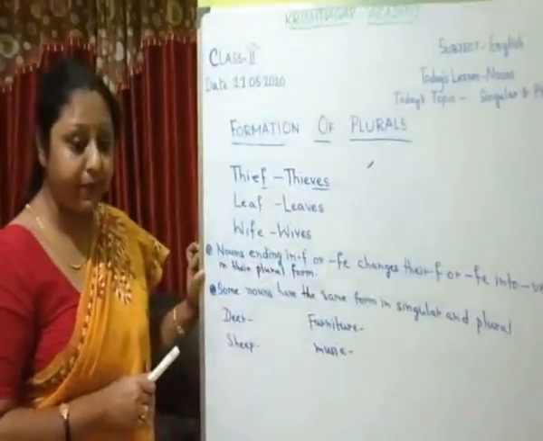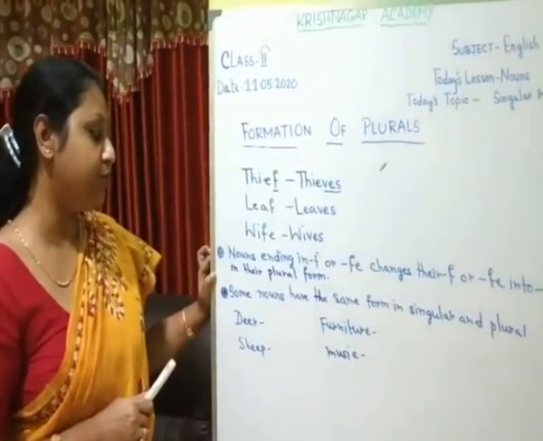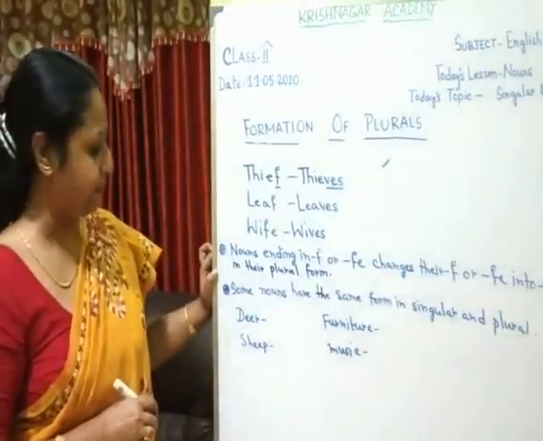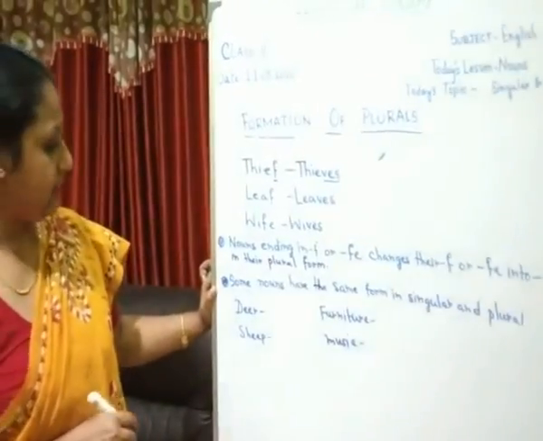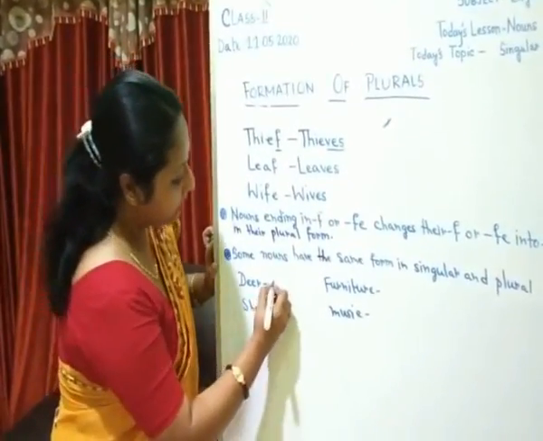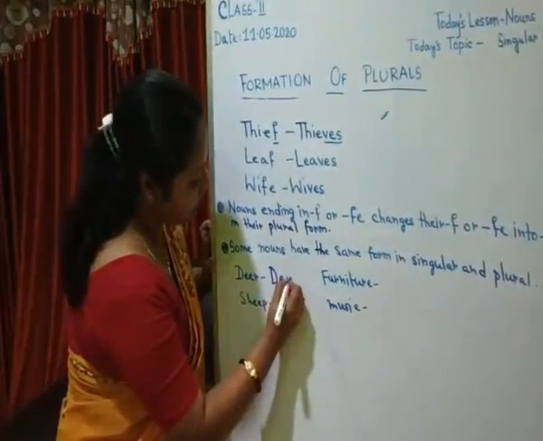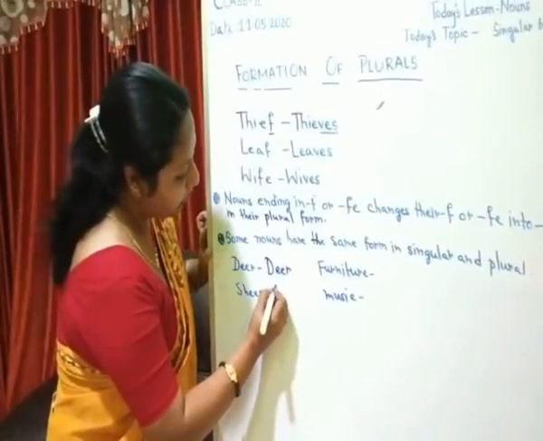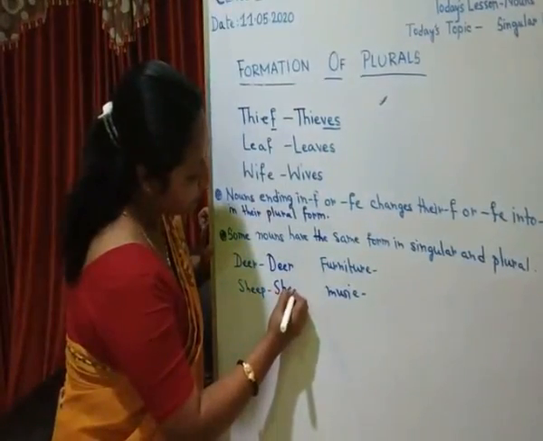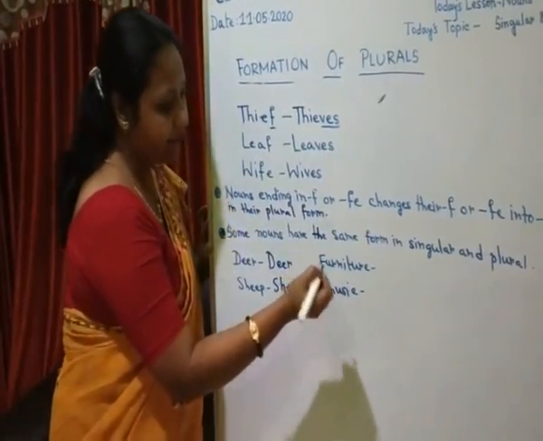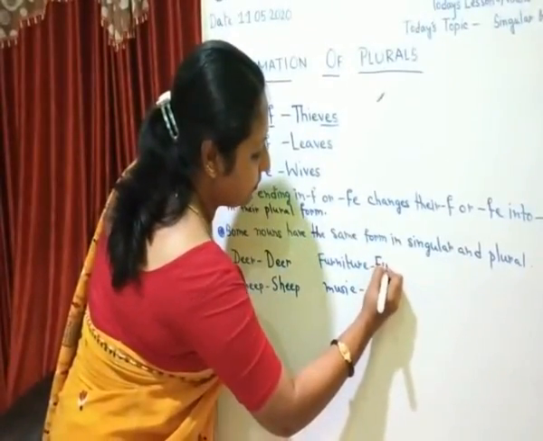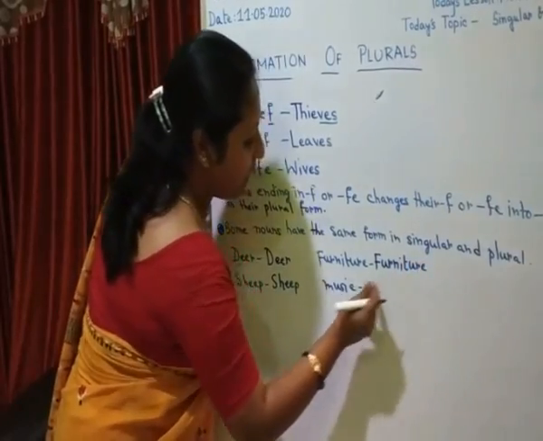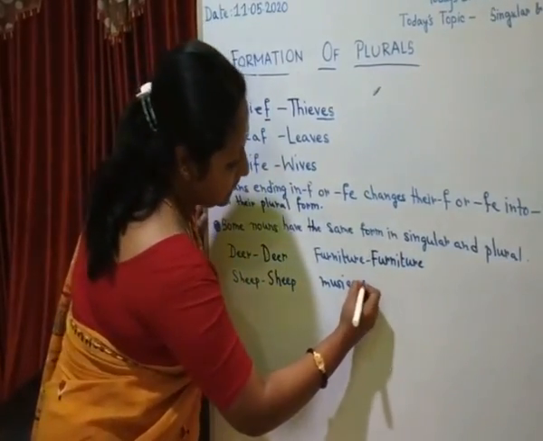Now, we must remember that there are some nouns which have the same form in singular and plural. For example, deer. Deer is singular and the plural of deer is also deer. Sheep is the singular, the plural of sheep is also sheep. The same for furniture. Both the singular and the plural form are the same, and for music also.